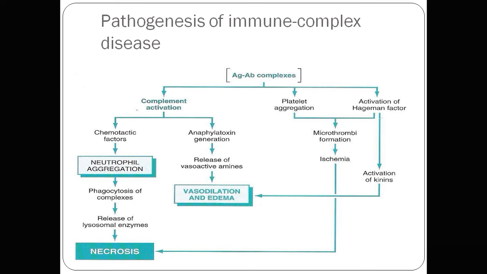Some vasoactive amines are released that lead to vasodilatation and edema. At the site of the injury, there will be aggregation of platelets that leads to microthrombi formation, which leads to ischemia and necrosis. So fibrinoid necrosis, vasodilatation and edema are the main morphological changes in immune complex disease.